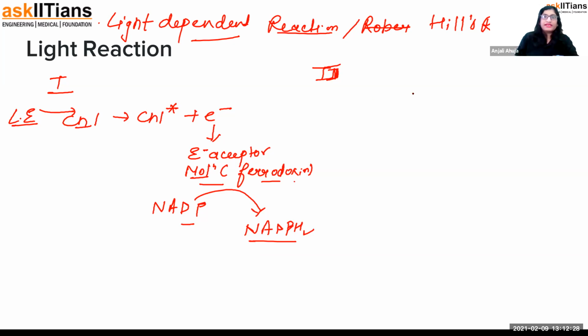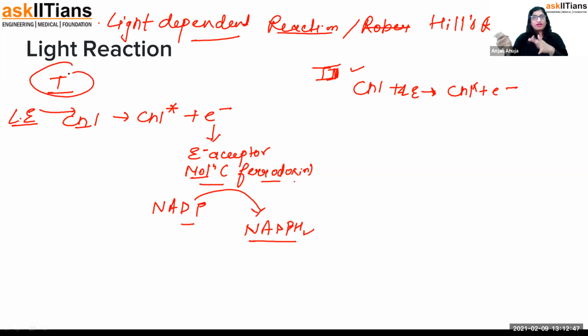Now, simultaneously, what happened in the second chlorophyll molecule? Here too, the chlorophyll molecule traps sunlight and gets excited to form an excited chlorophyll molecule, and an electron is released again. Let's understand this point also, because in photosystem 1, the electron is jumping and used somewhere. So it means photosystem 1 has a deficiency of electrons. Now photosystem 2 will be providing electrons to it.